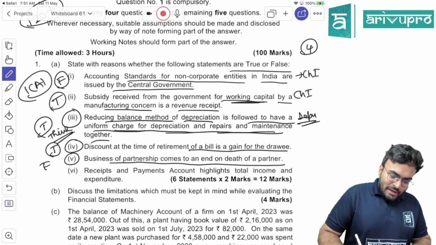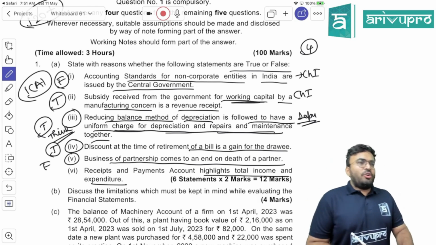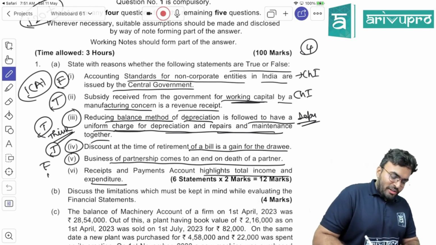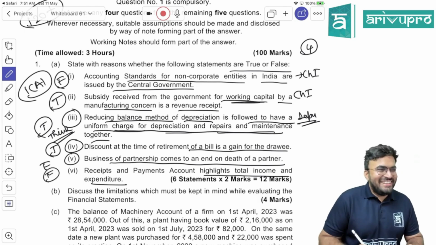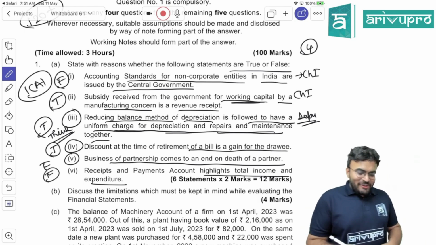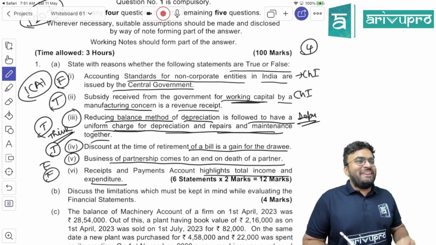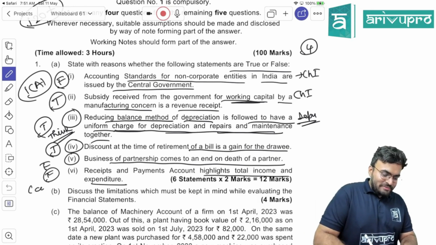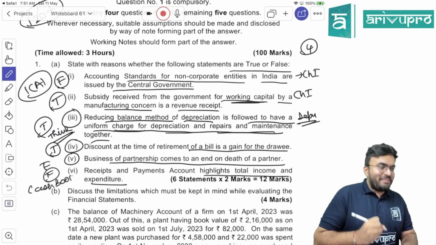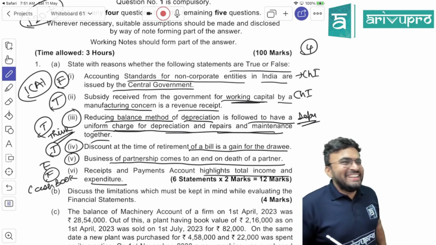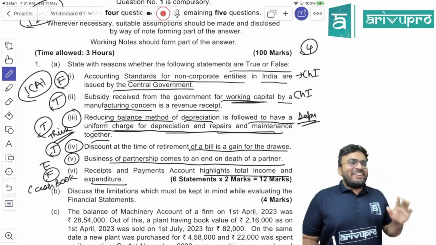Receipt and payments account highlights total income and expenditure. Is it true or false? False. Receipt and payment account doesn't tell us about income and expenditure. It tells us about receipt and payment. It's a cash book. Are you getting this?